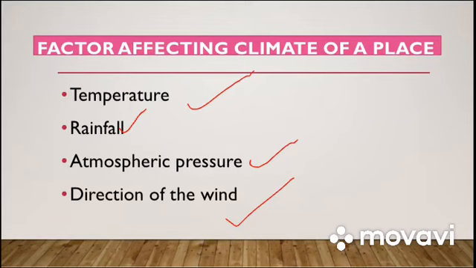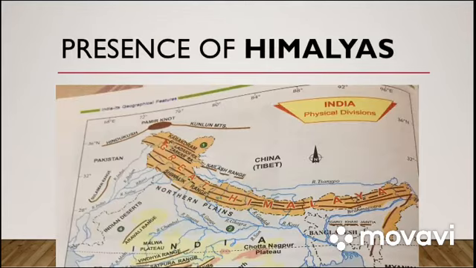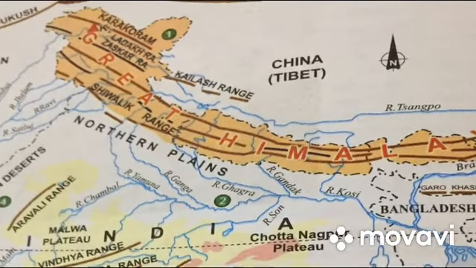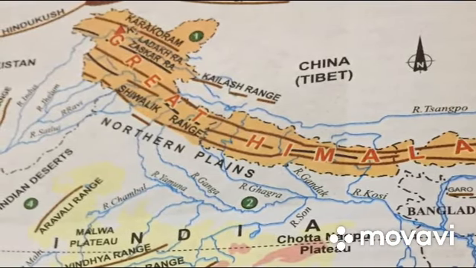Got it? So for today, we will only discuss the factors which affect the climate of our country.